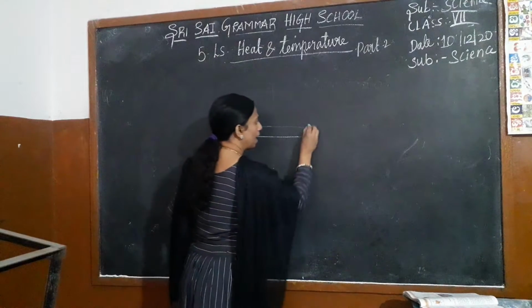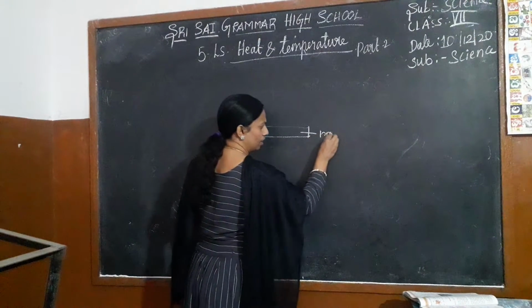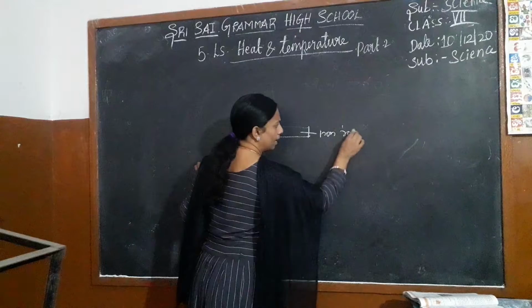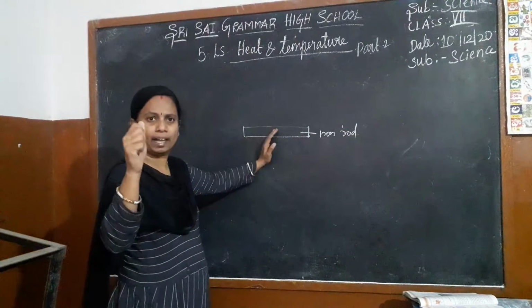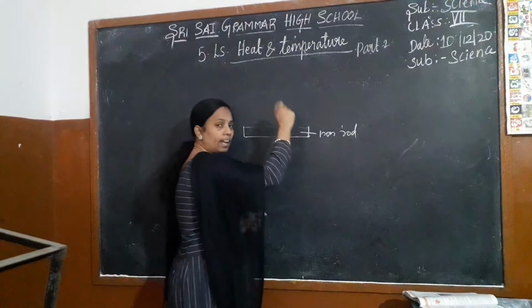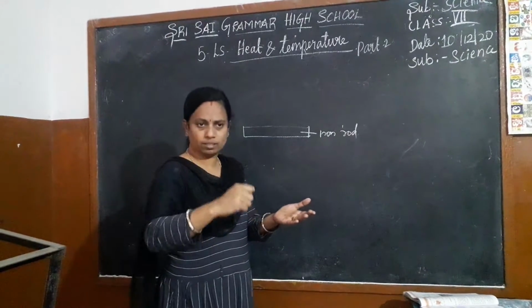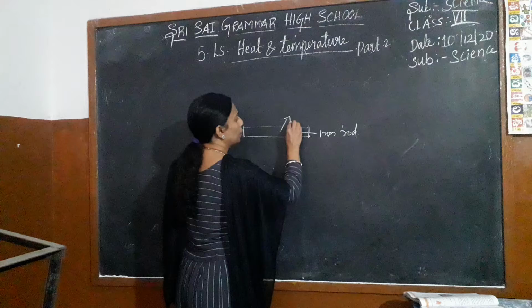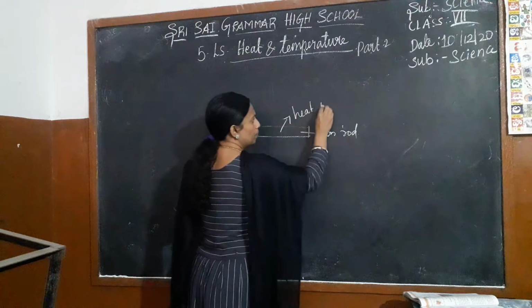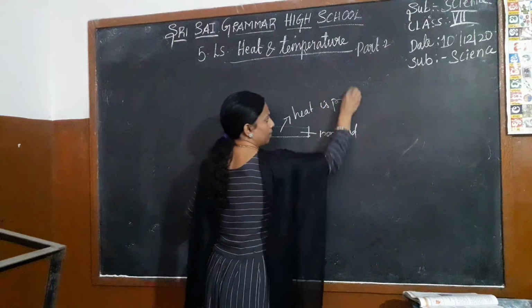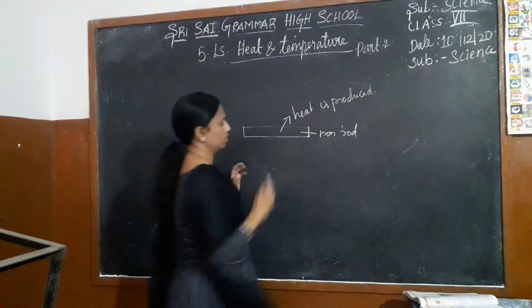Okay, take the iron rod, anything, and with the help of the hammer, beat on the iron rod. So what happened when you beat this? Heat is produced.